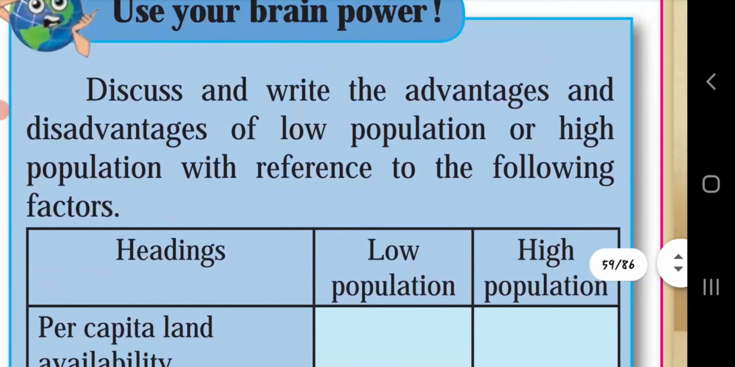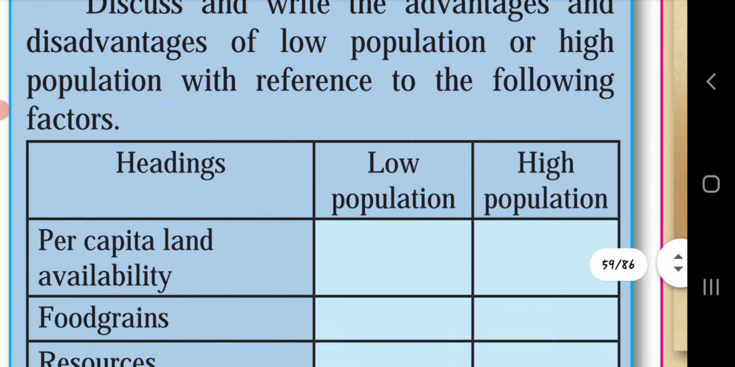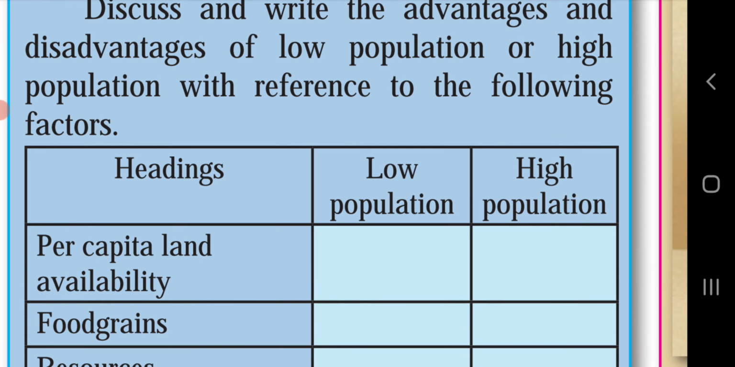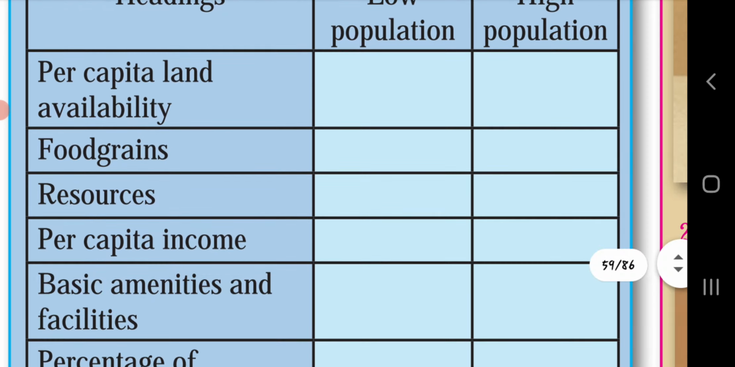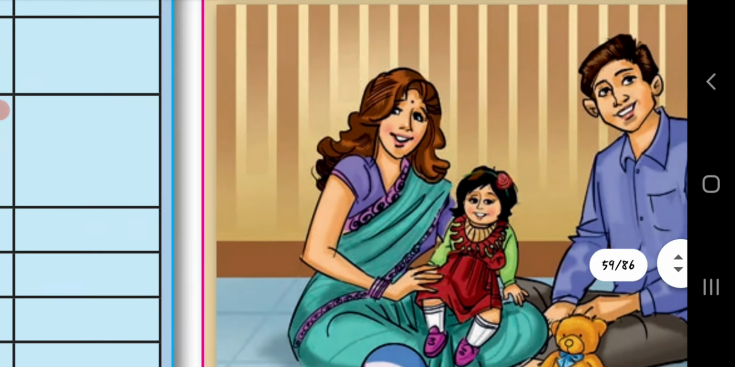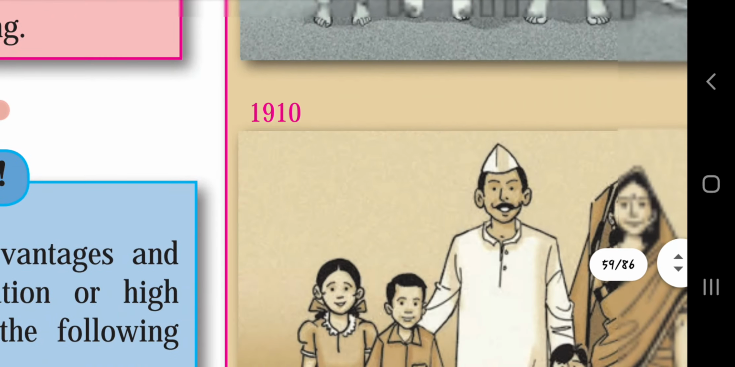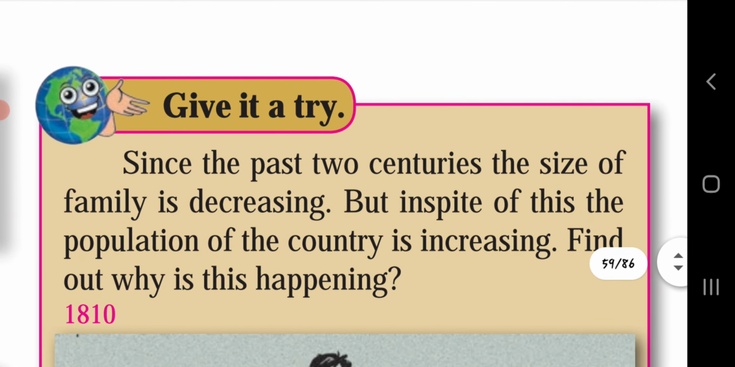Use your brain power, discuss and write the advantages and disadvantages of low population or high population with reference to the following factors. Now we have understood what the lows and highs of the population are, so you can write this. Headings: per capita land availability, low population, high population, food grains, resources. What will be the effect on them? You have to write in the given table. Points are given accordingly. Next, give it a try.